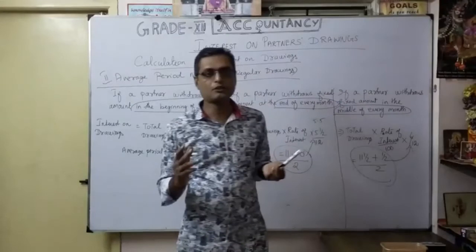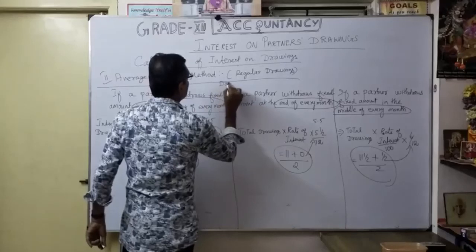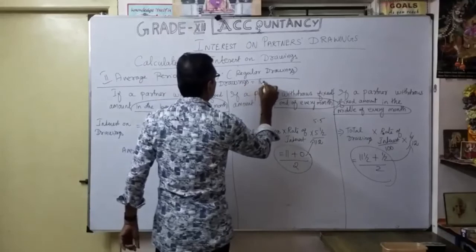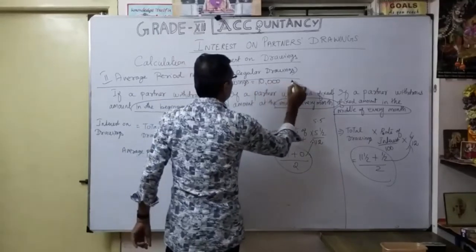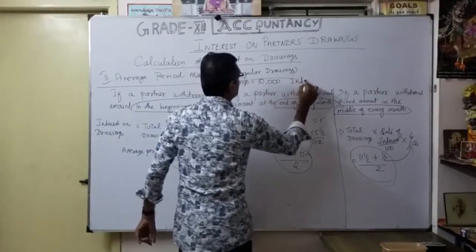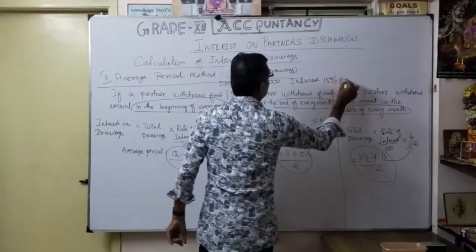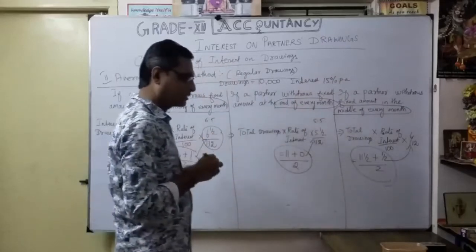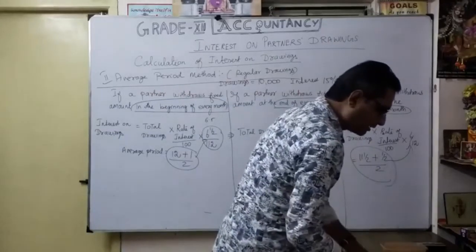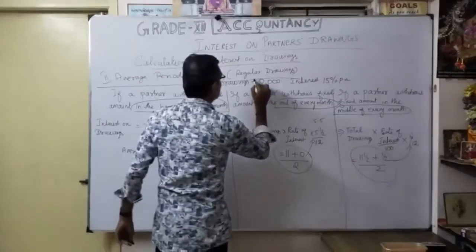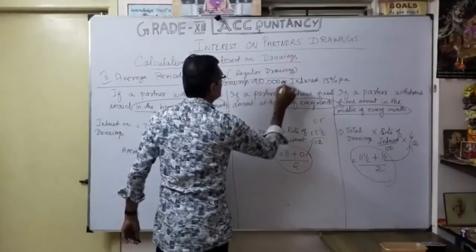So for example, let us say the total drawings amount is 10,000, and the interest rate is 15% per annum. Okay, so in this situation, how are we going to classify all these three categories? This is for drawings of 10,000 for every month.